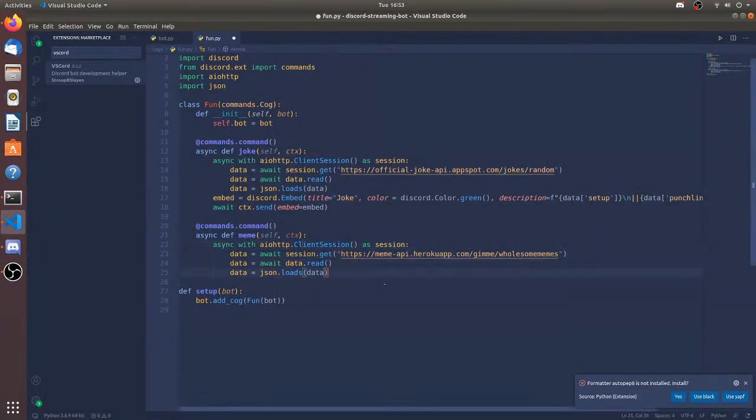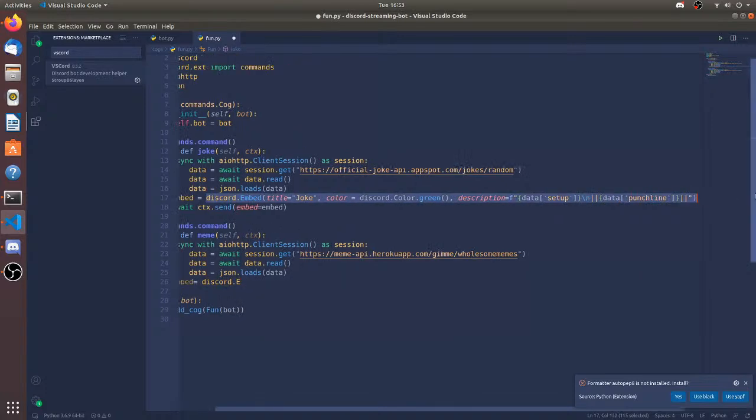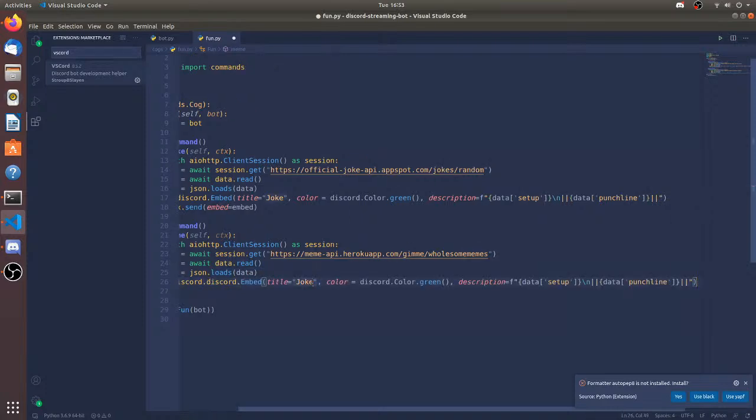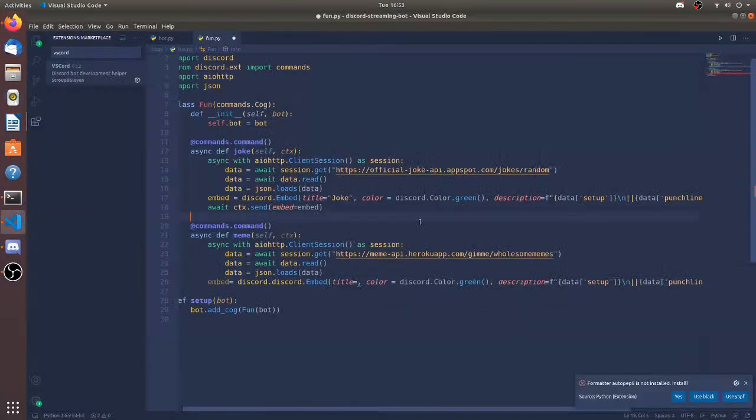Okay, so this is the meme command. Now I want to make an embed. Embed is going to be discord.Embed. Let me just copy this. I really don't want to write this over and over again. So embed is going to be discord.Embed. Title is going to be the title. So what responses does it send? So the title and what does this do? And GT.